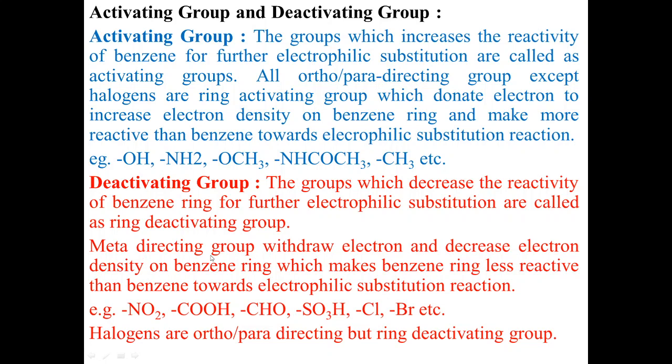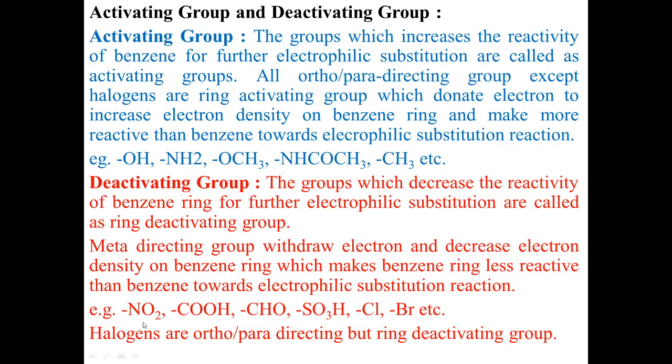meta-directing groups. Okay, now we have seen that meta-directing groups have a positive charge or are attached to a more electronegative element. Hence, they already have less electron density. But what will happen? Because of having fewer electrons, they will withdraw electrons from the benzene ring and decrease the electron density on the benzene ring, and hence the benzene ring is less reactive towards the electrophilic substitution reaction.